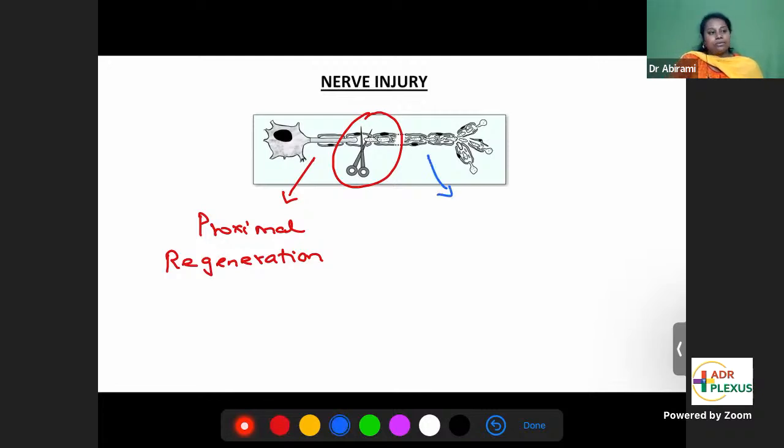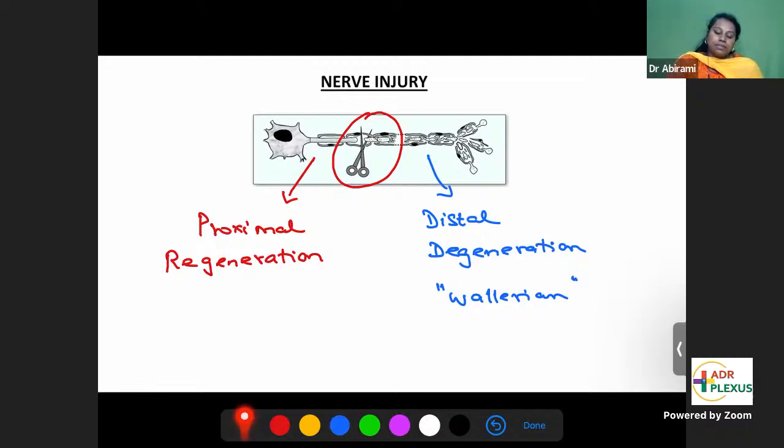The distal segment is the one which is away from the cell body. There is no cell body, so there's nobody to give proteins, enzymes, and so on. So the distal segment will go for degeneration. This was discovered by Waller and it's called Wallerian degeneration.